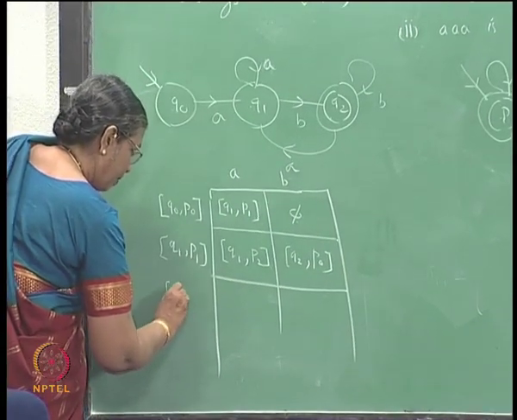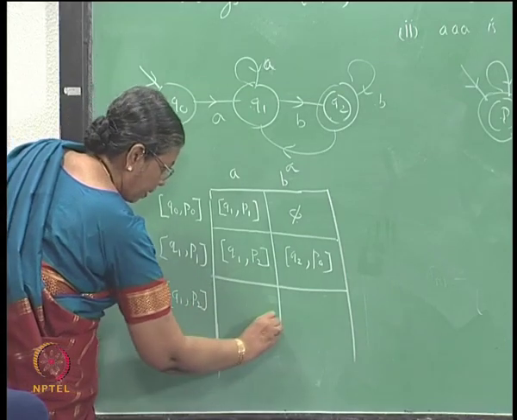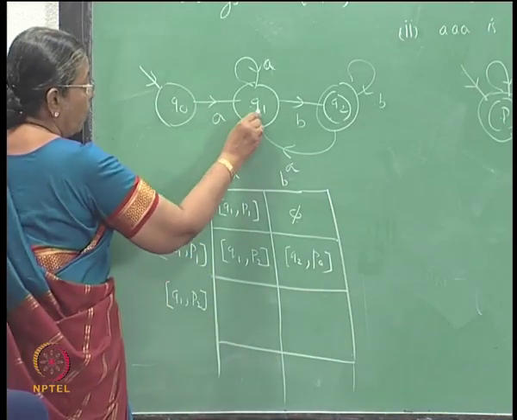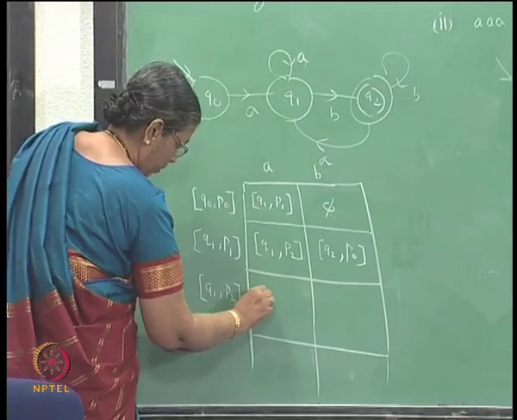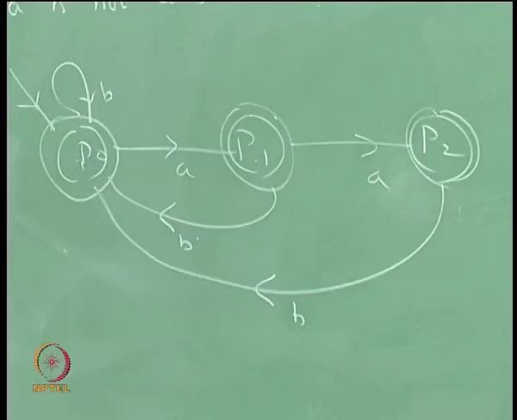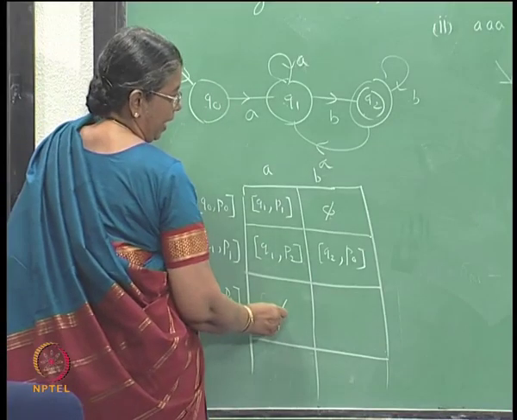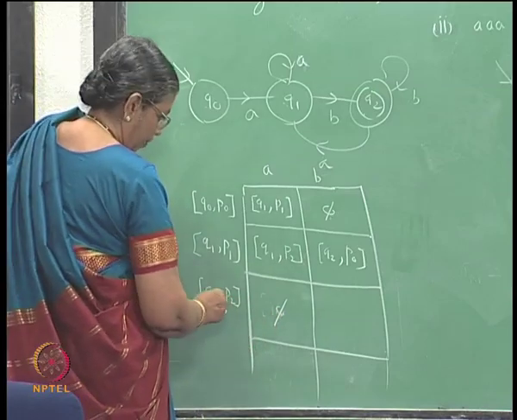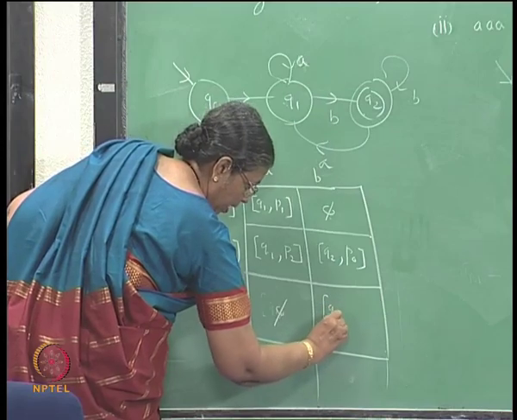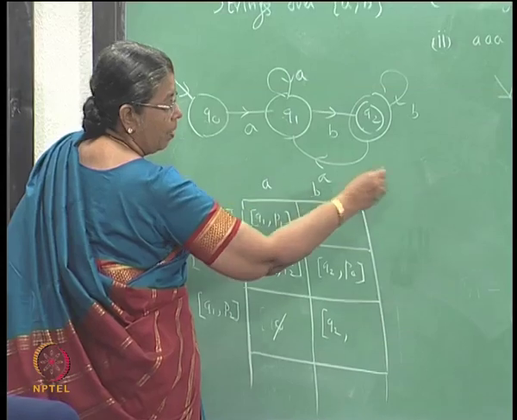Now, start with this pair Q1 P2. From Q1 if you get a you go to Q1, but from P2 you cannot get a. So, this will be really the empty state, it will go to the dead state. Then from Q1 if you get a B you go to Q2. From P2 if you get a B you go to P naught.